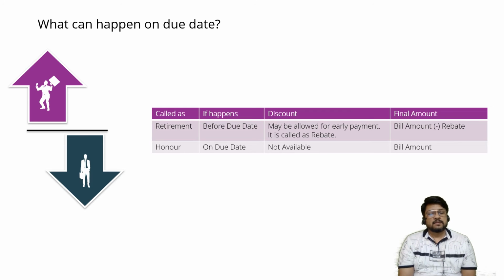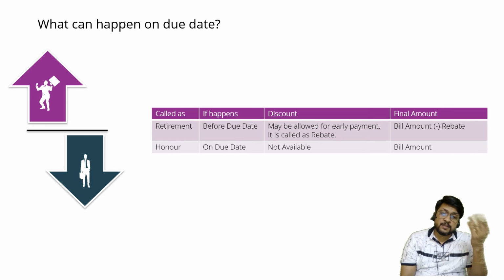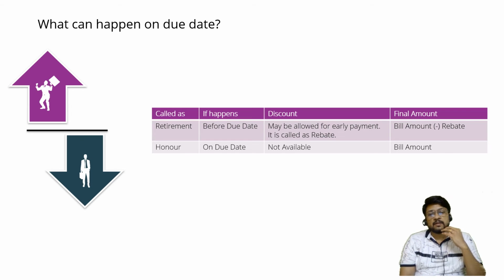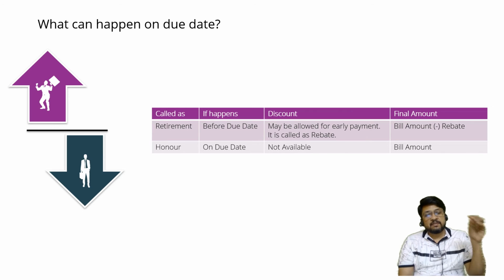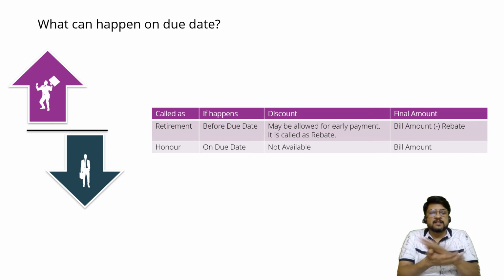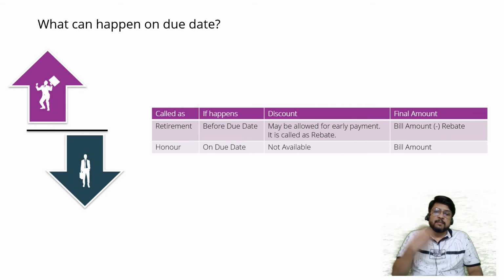But if it so happens that the drawee on his own, although nobody has demanded anything, although the due date is yet to come and is far away, since he is having extra cash, approaches the drawer on his own and requests the drawer, let us cancel the bill, I am retiring the bill. Before the term of the bill is over, I am honoring the bill, I am making the payment. So here it is honor only. Here you will find that payment is made.